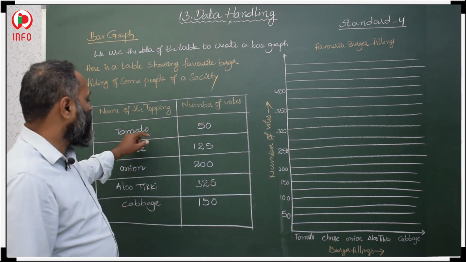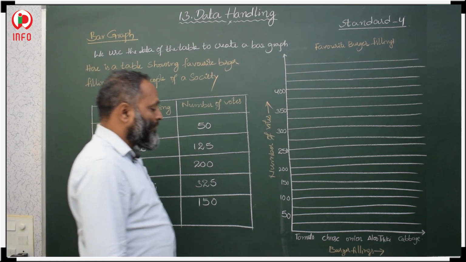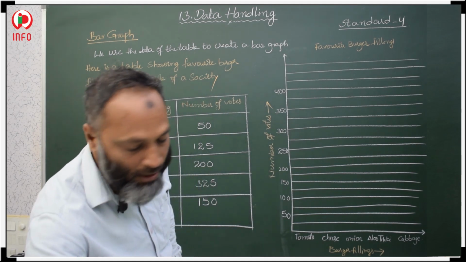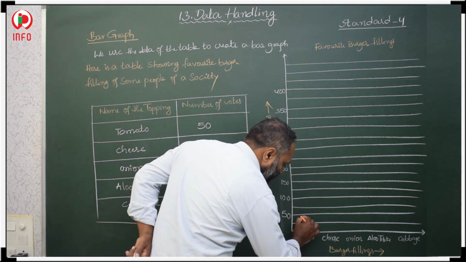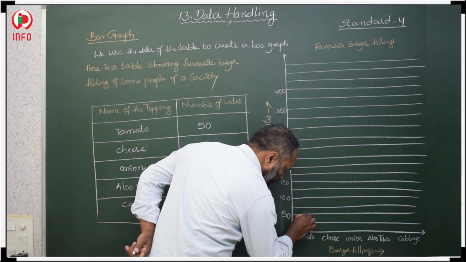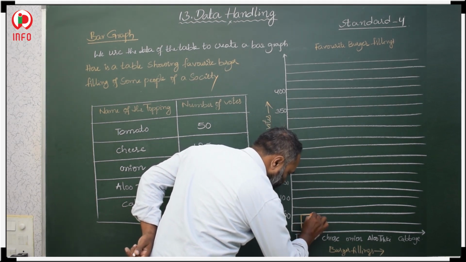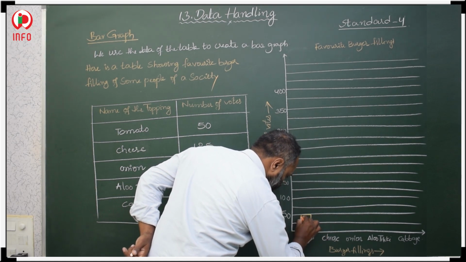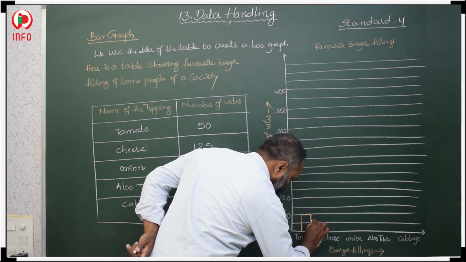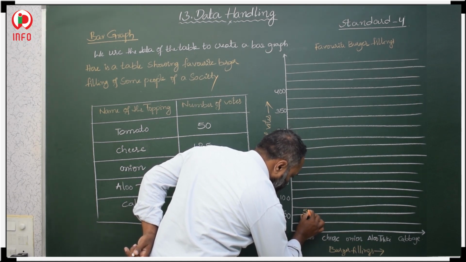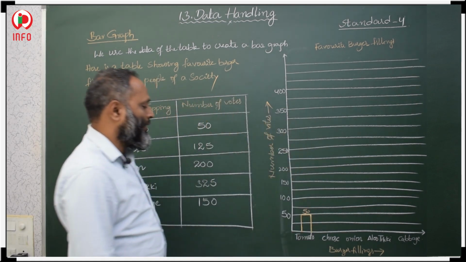See here, tomato 50. Where is 50? Here is 50. Here you should draw a bar. Leave some space from here, and draw up to 50. First you mark it like this, one rectangle like this. This is 50 tomatoes.